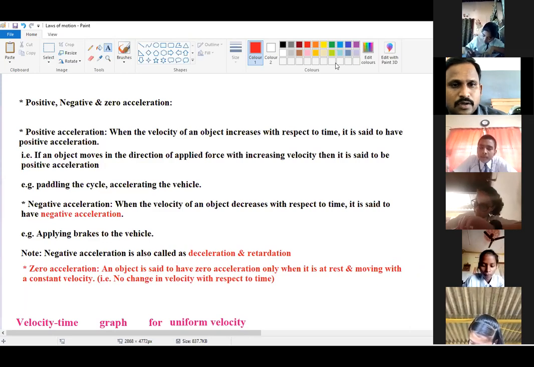All right. Let others complete their writing part. Are you all following what is positive acceleration, what is negative acceleration, and what is zero acceleration? Yes, sir. Okay.